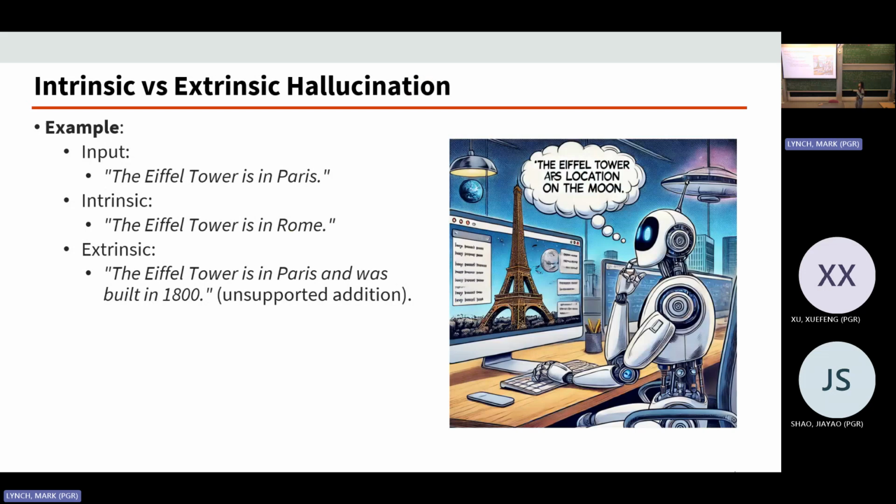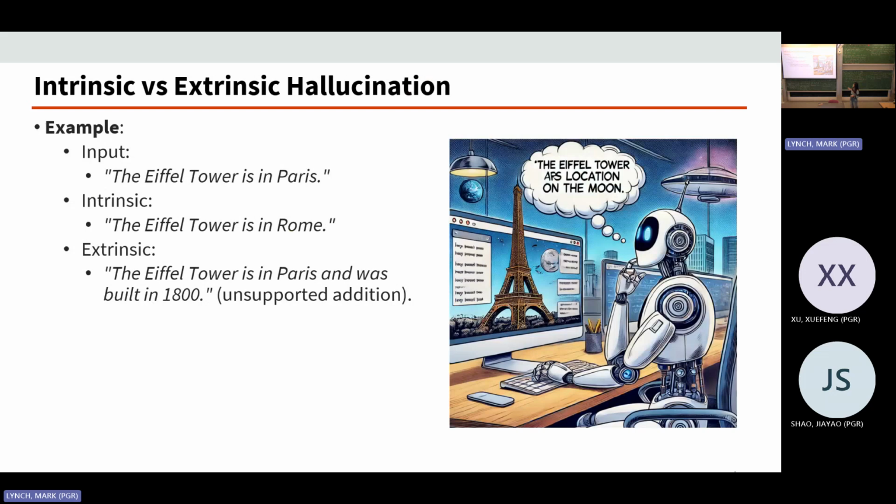This conflicts with the original sentence. That's why we call it intrinsic. However, if the model outputs something like the Eiffel Tower is in Paris, which is right, and it was built in 1800, which is probably also right, I don't know because I'm bad at history, even if it's right, it has an extrinsic error because this information was never mentioned.